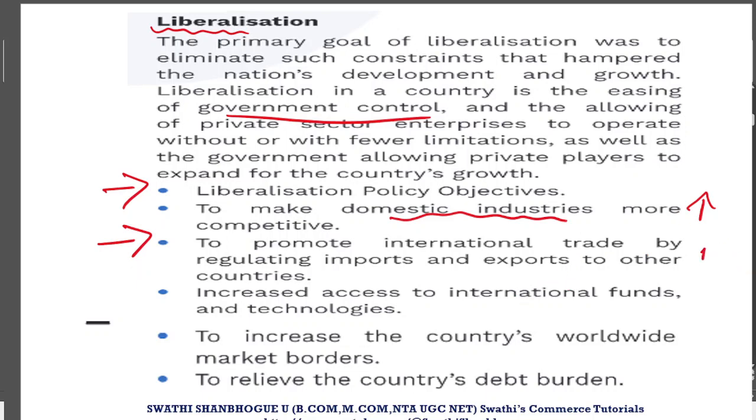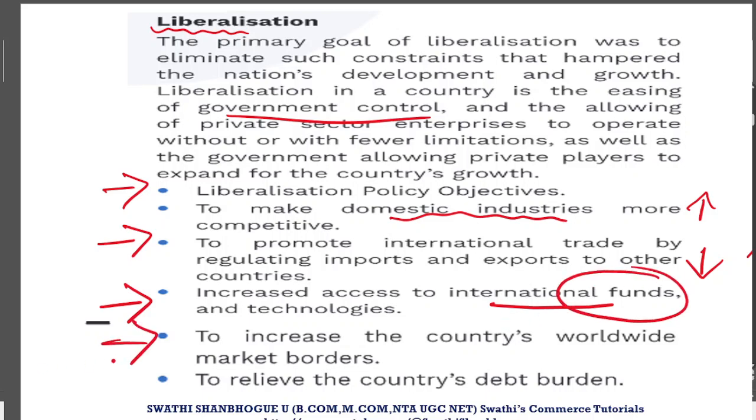That is, what happens is imports were reduced and exports were encouraged to a larger extent, and this encouraged the overall economic growth. Next, there had been international fund access. Now, not only trade access, but we could also engage our business activities in a foreign country, and we could also take part in those activities where we could raise funds from a foreign country as well. So, we had a lot more access to the international funds now.